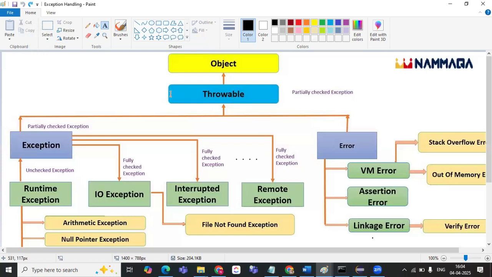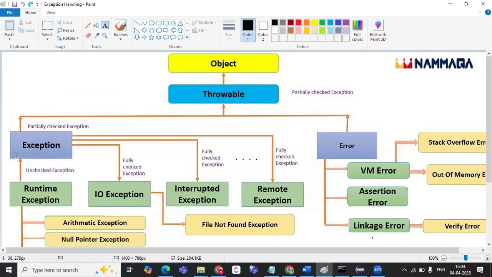So here, the Exception class again extends the Throwable class. Okay, what is this Throwable? This is one of the classes, named Throwable. You will understand it later, but as of now just remember it as the Throwable class.